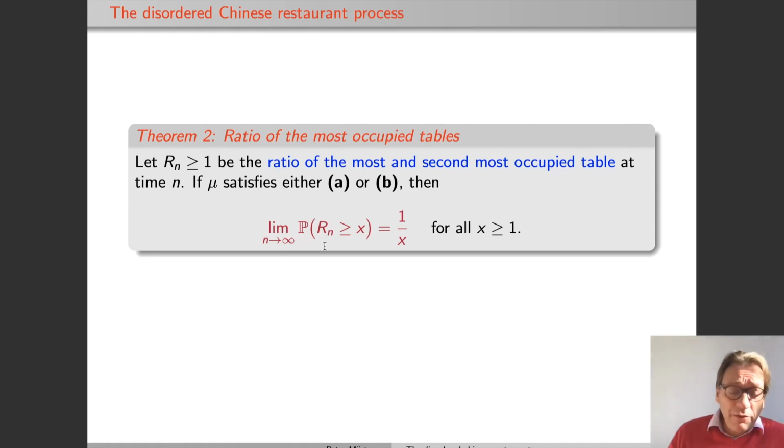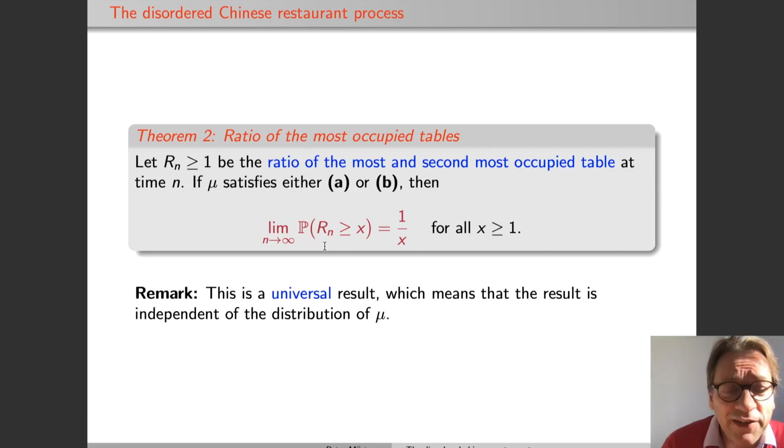And this holds both under the Gumbel or the Weibull hypothesis, although the proof is completely different in these two cases, provided by our very indirect method. I don't know of a direct way of showing this, and if you just wanted to address this problem, it seems extremely intractable, I think. Without our method, I would not know what to do. And this is a very beautiful result. It hints at some universality here, because the limit is independent of the distribution of mu.